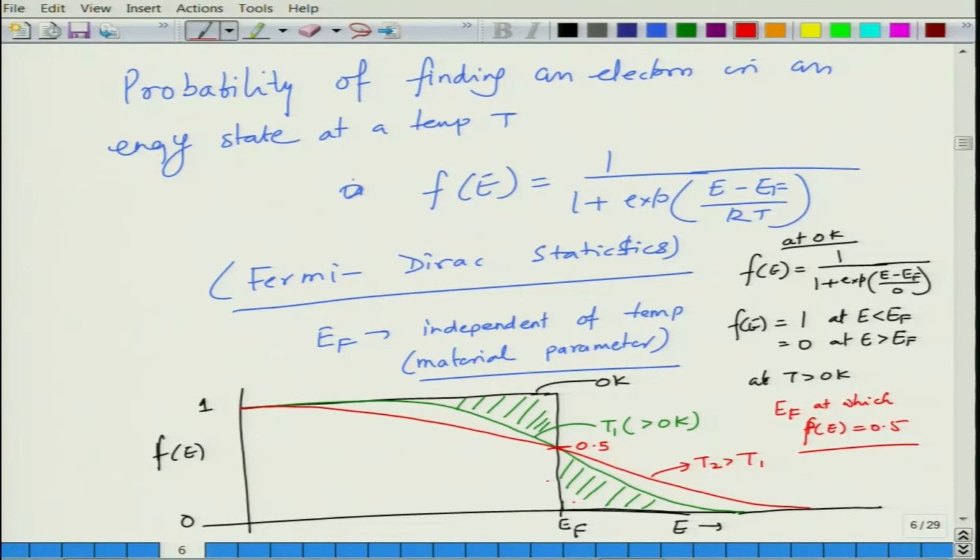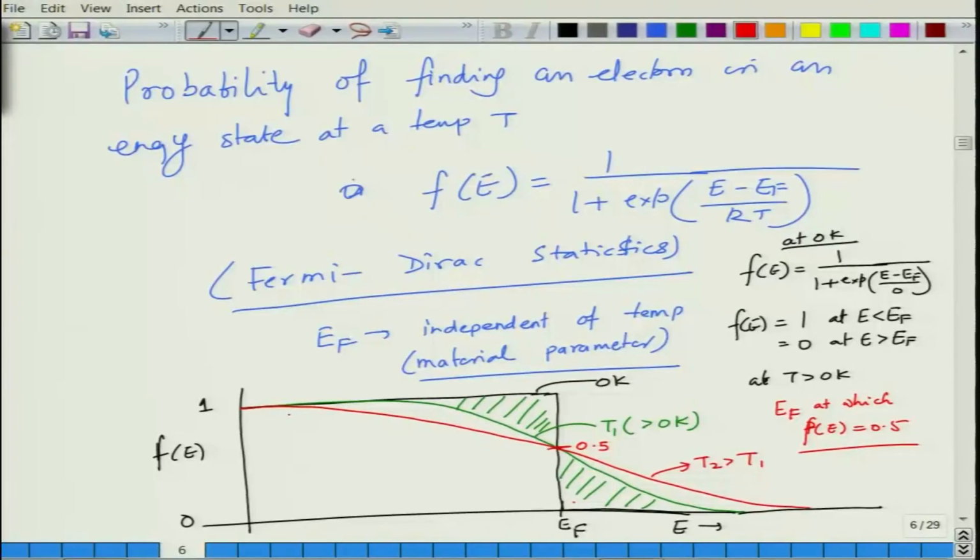This Fermi energy concept solves a lot of problems of classical physics, because classical physics says that all the free electrons can conduct. Fermi-Dirac statistics says that not all the free electrons are able to conduct; only those free electrons which are in the vicinity of EF, the ones able to hop from the energy levels below EF to the energy levels higher than EF, take part in conduction.